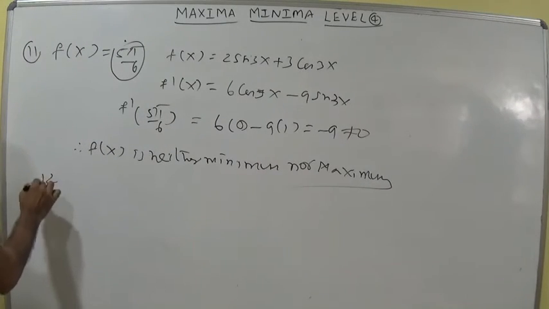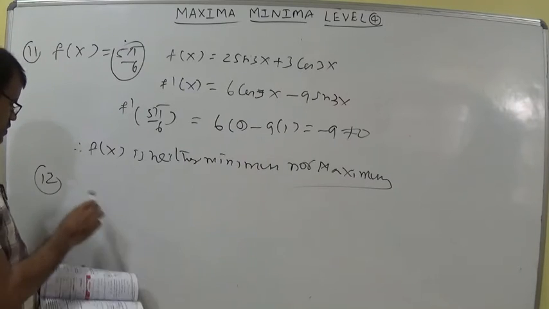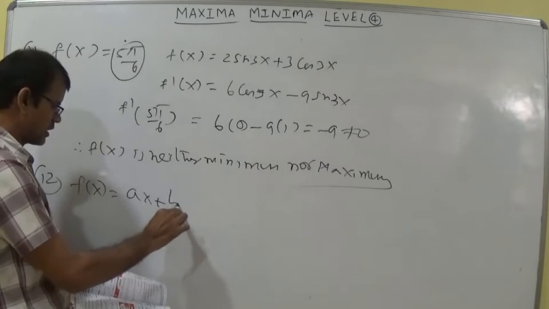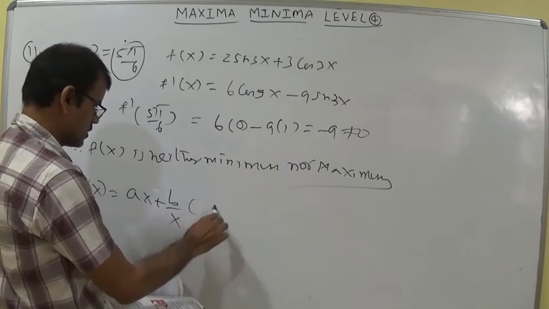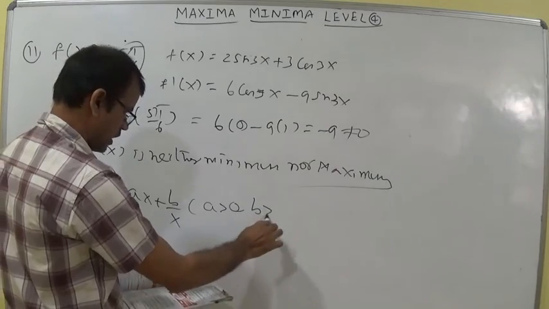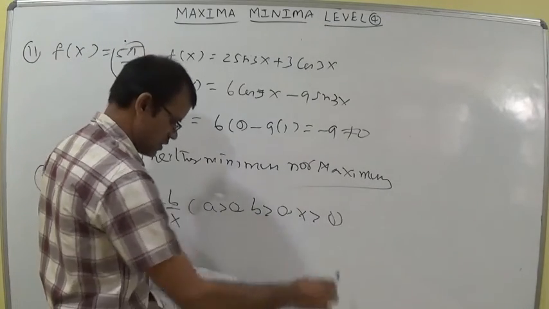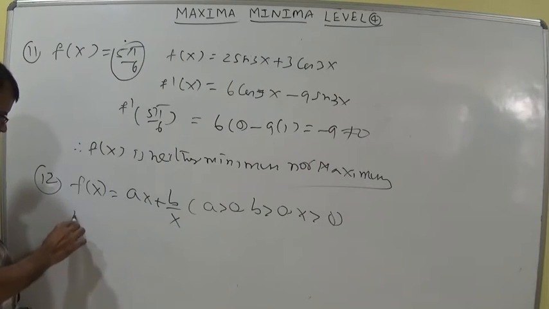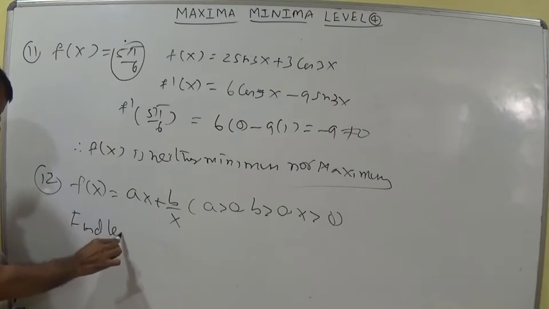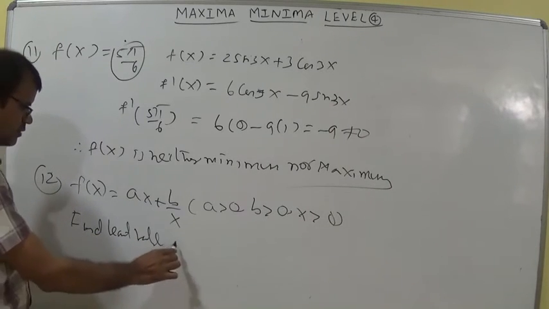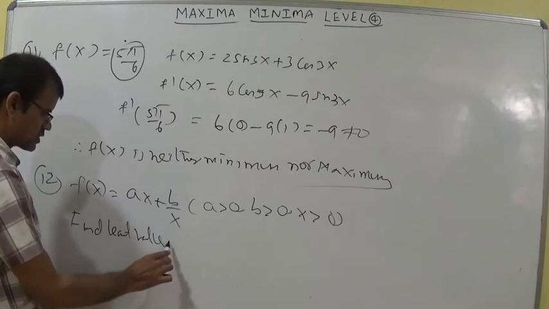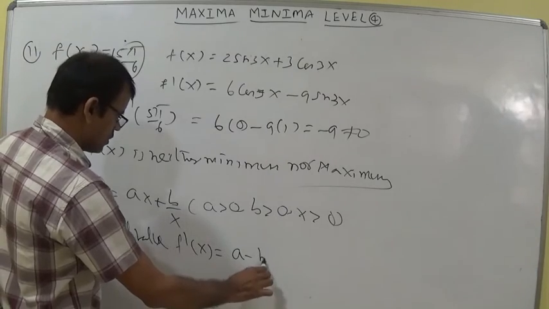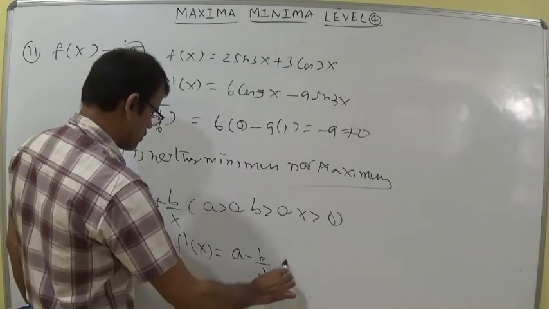Next, let us discuss the 12th question, the last question today. f of x is equal to ax plus b by x, where a is greater than 0, b is greater than 0 and x is also greater than 0. He has given that everything is positive. Find the least value of the function. Whether the function is min or max, we calculate f dash x equal to 0. a minus b by x square equal to 0.